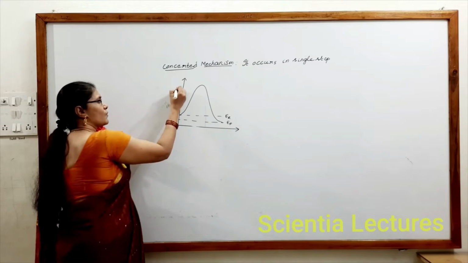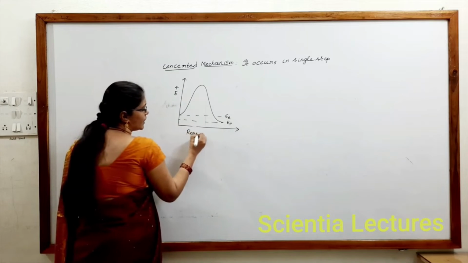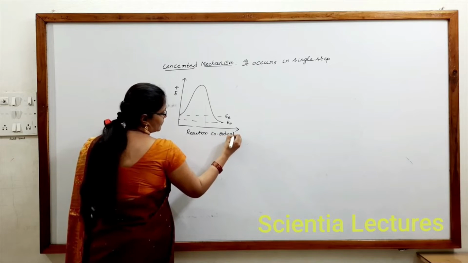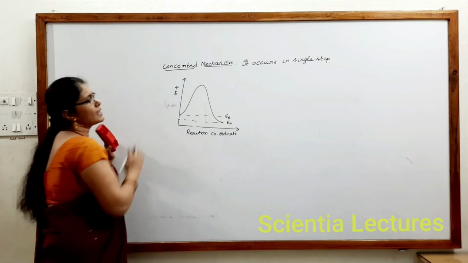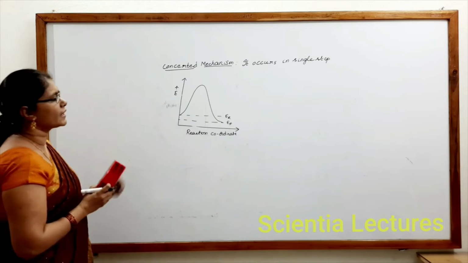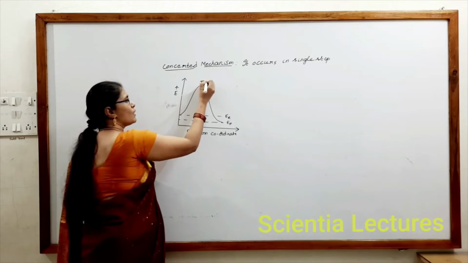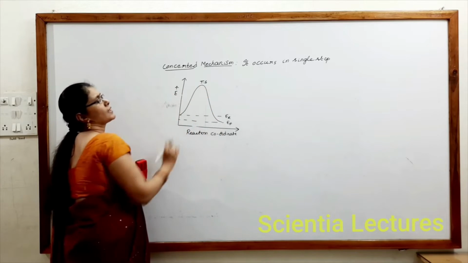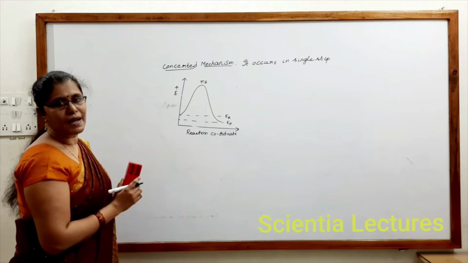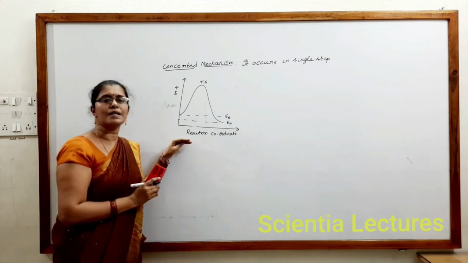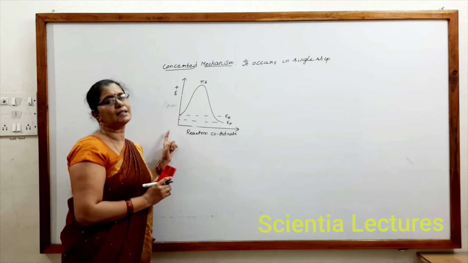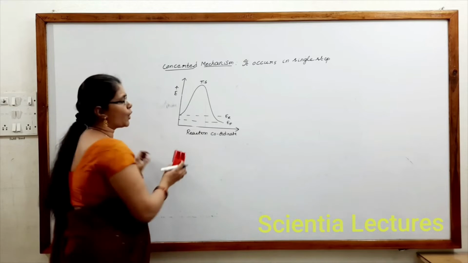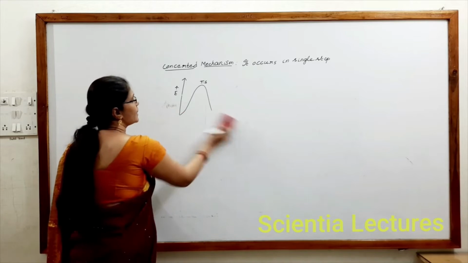Here we take energy on the y-axis and reaction coordinate on the x-axis. This is the case where the reaction occurs in a single step, which involves only one transition state. This indicates reactants, this indicates products. This is the threshold energy state, or transition state. So a concerted mechanism involves a single transition state and no reaction intermediate. The reactant directly gets converted into product. That is the meaning of concerted mechanism.